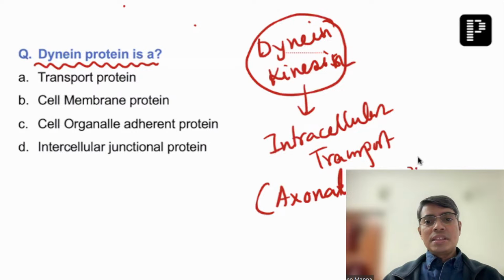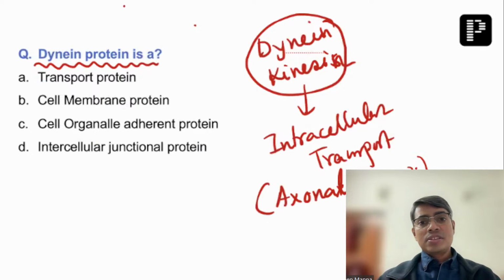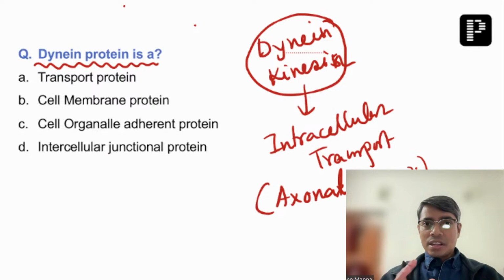So within the axons, within the axonal cytoplasm, the transport process is based on kinesin and dynein. Not only within the axonal cytoplasm, any cell transport within the cytoplasm, if you want to transport one organelle from one part of the cytoplasm to the other part, then you require transport protein. And which are they? They are dynein and kinesin.